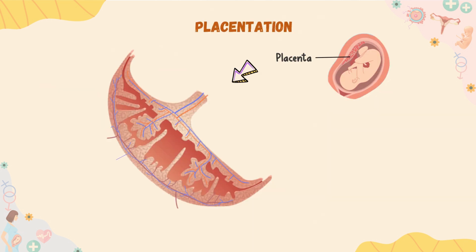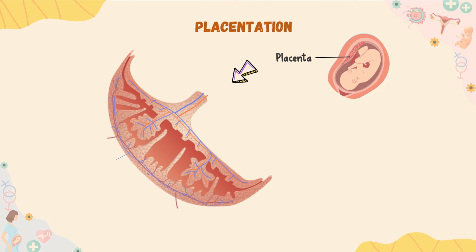Now, next step is placentation. That is the formation of placenta. The trophoblastic cells of morula develop into cords attached to the decidua. Blood capillaries grow into these cords, and at about 21st day after fertilization, they start receiving blood pumped by the heart of embryo.